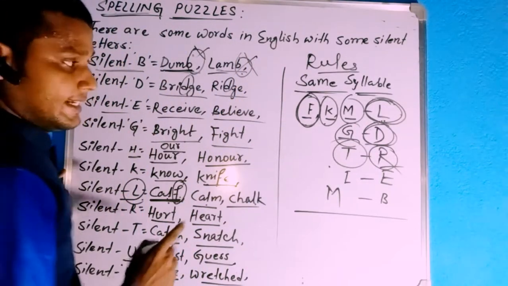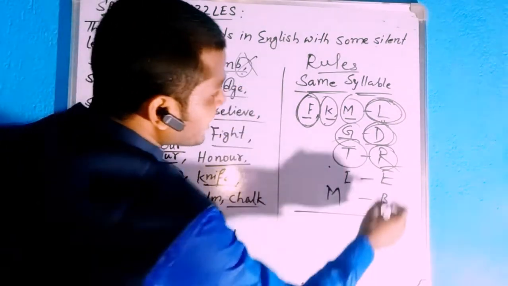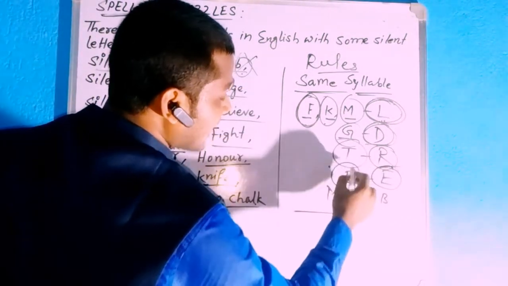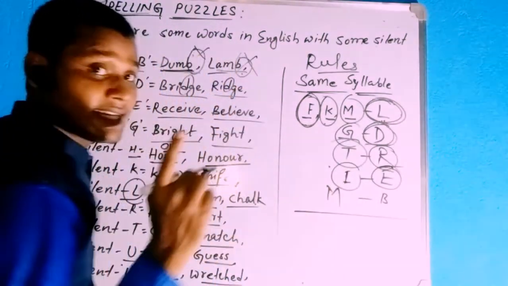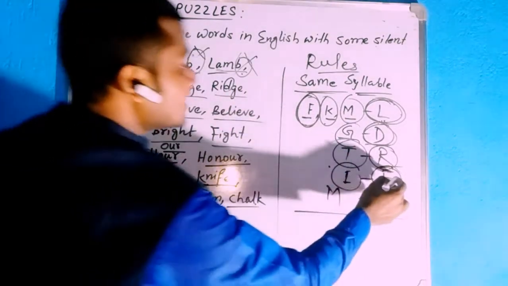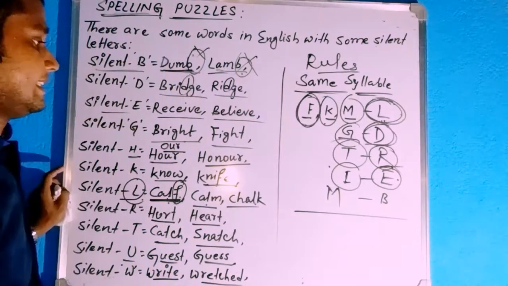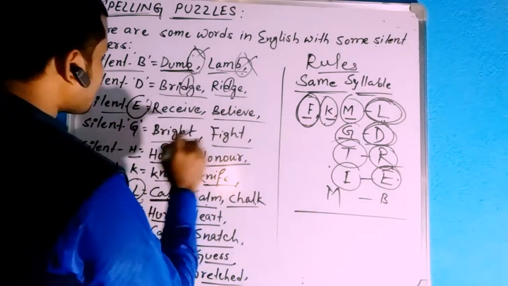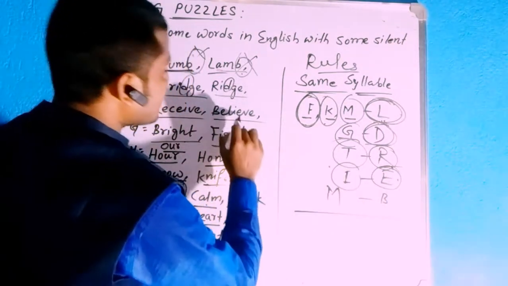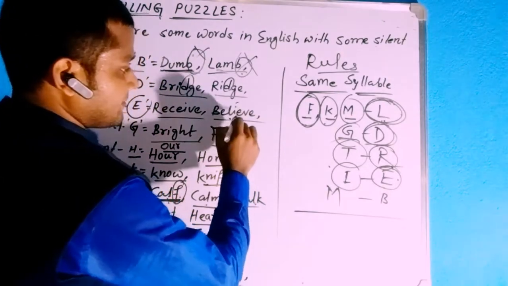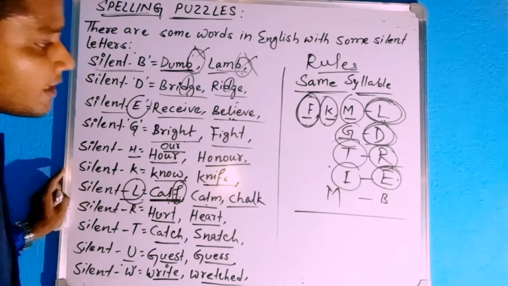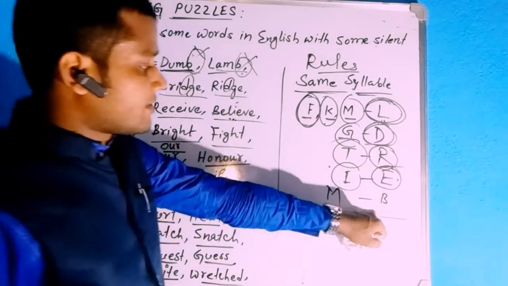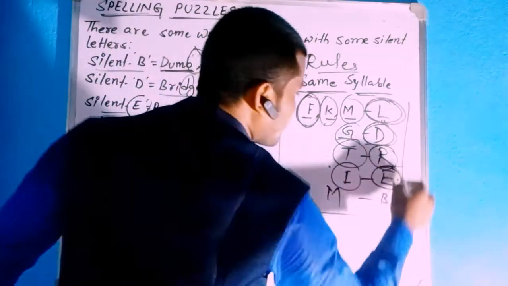If I comes before E, the letter I, then E will be silent. Here we have E silent because before E, I is there.